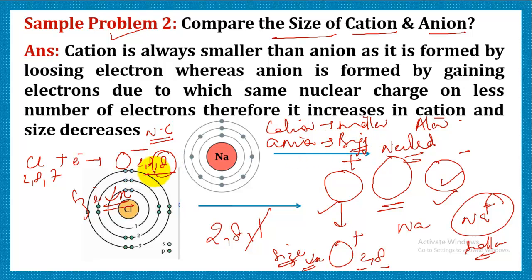It will be bigger because though electrons are added, there will be more repulsion between the electrons, due to which their size will increase. So an anion comparatively possesses more size.